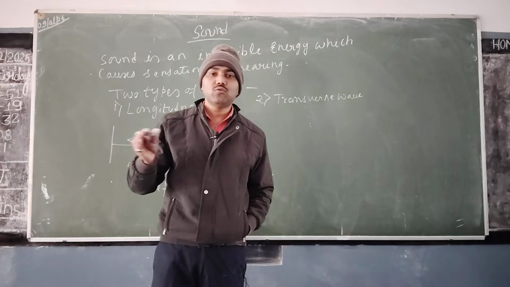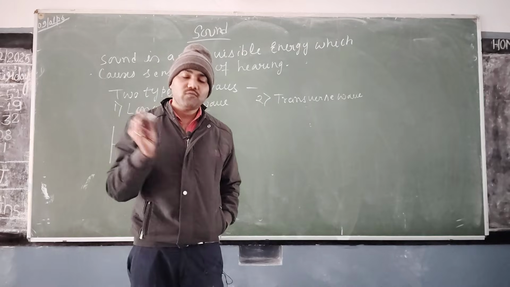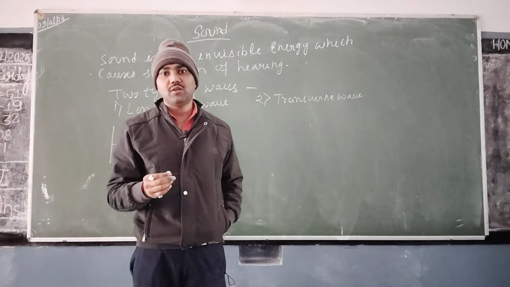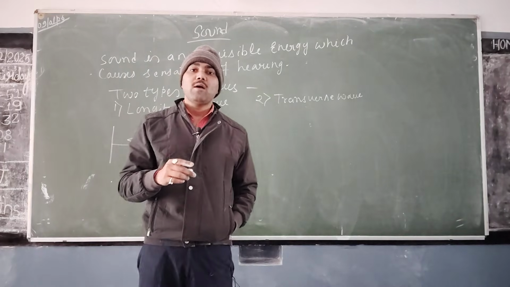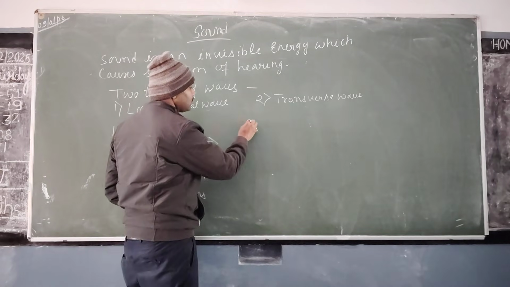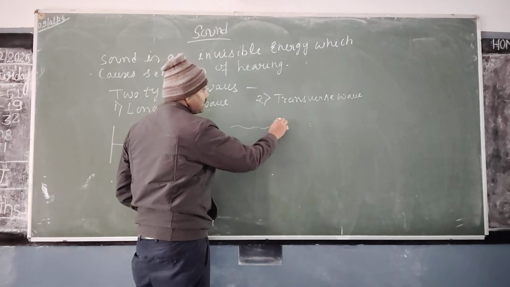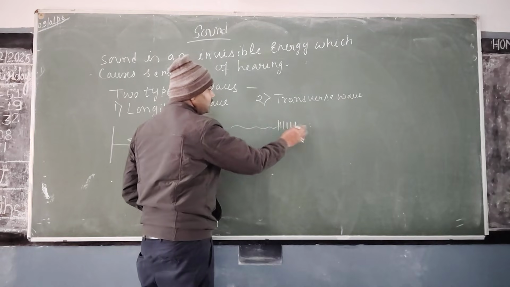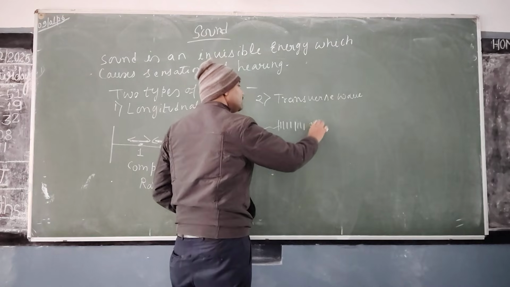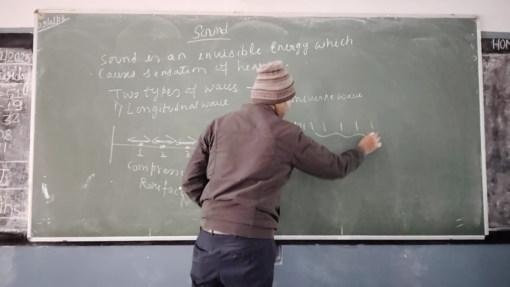The air particles oscillate very fast. They push and shift the other air particles in a very rapid manner. Because of that, compression is created. Compression is the region where the disturbance is very fast, and if there is a rarefaction, that means the region is too long. So this is the reason for rarefaction.